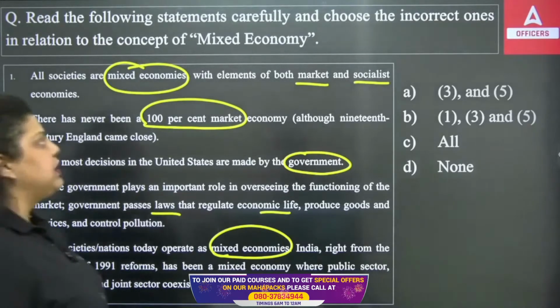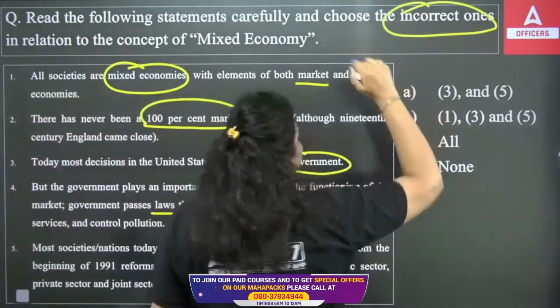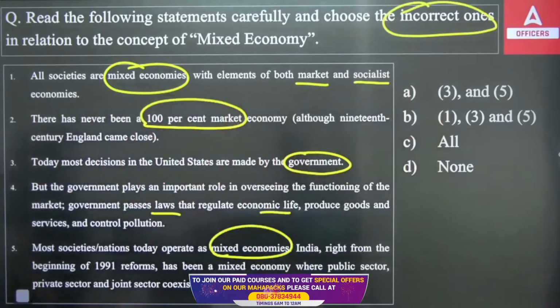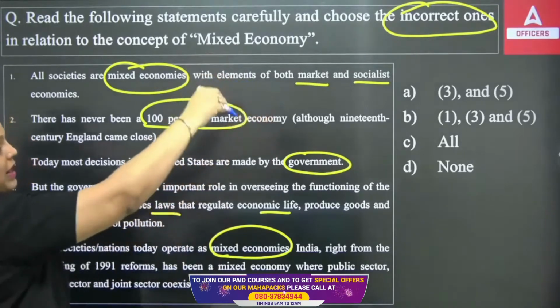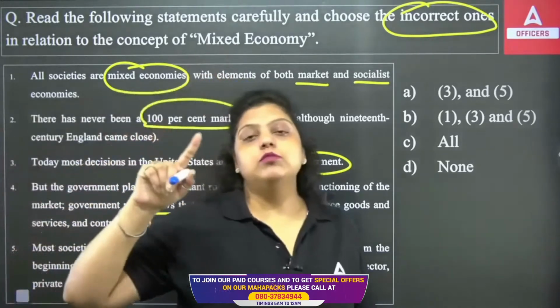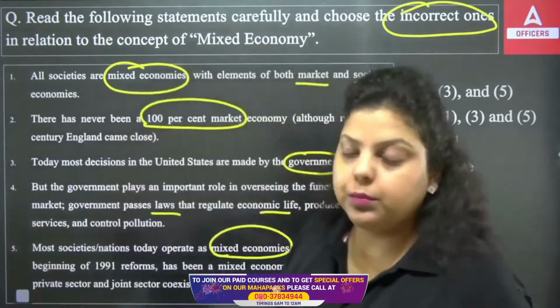So out of these 5 statements, which of the following is the incorrect one? The incorrect one we are asking about. Okay, so the right answer here will be... If I talk about the first one, a mixed economy with elements of both market and socialistic. A socialistic economy is also known as a command economy or a planned economy.